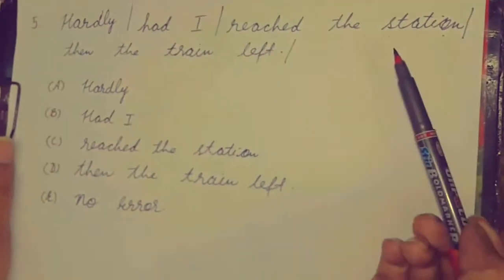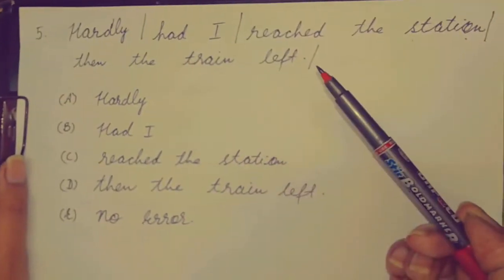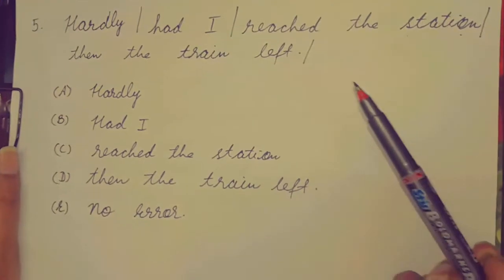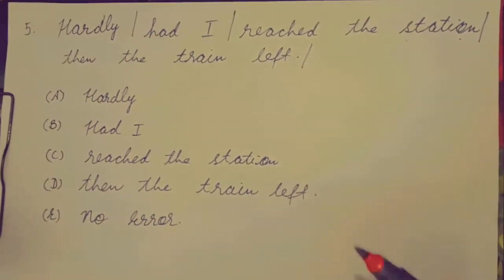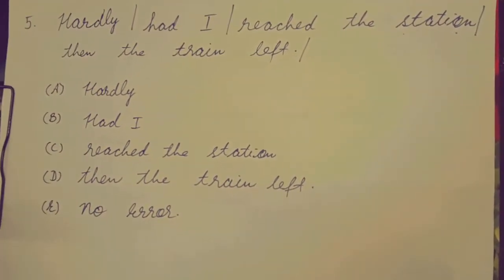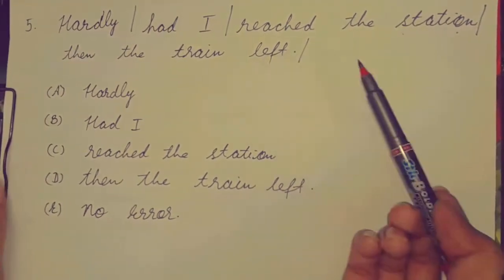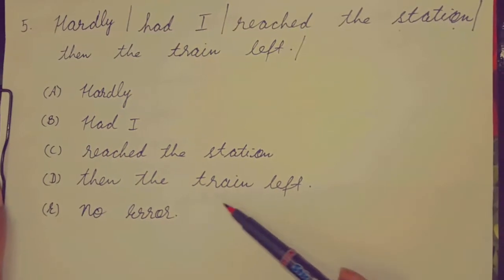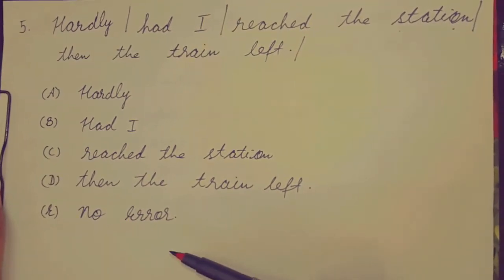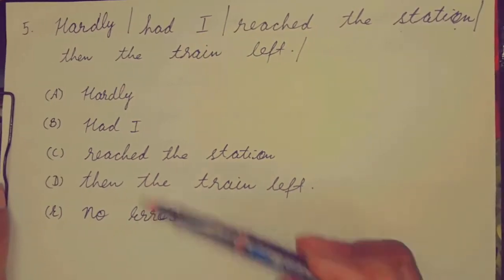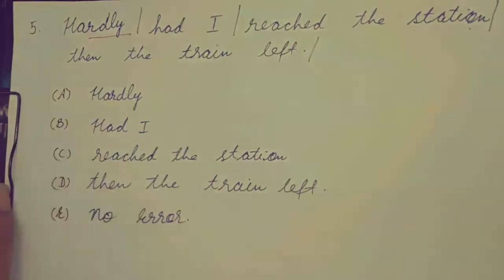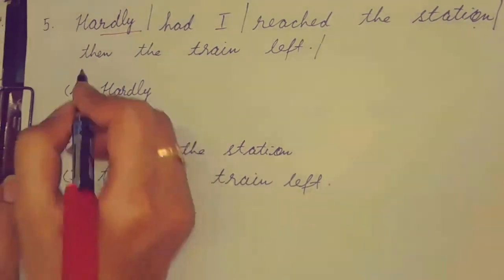Hardly had I reached the station than the train left. अभी मैं ट्रेन स्टेशन पर पहुंचा ही था कि ट्रेन निकल पड़ी. Hardly had I means we are talking that बड़ी मुश्किल से मैं स्टेशन पर अभी पहुँच रही थी. And you have 5 options. First is hardly, second is had I, third is reached the station, fourth is then the train left, and fifth is no error. Now if we see this sentence, hardly is always followed by when.